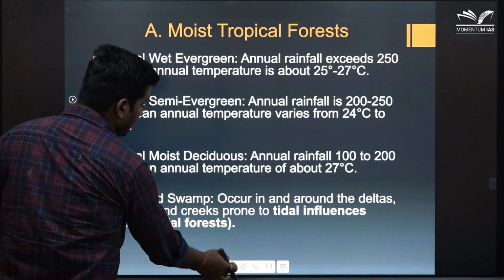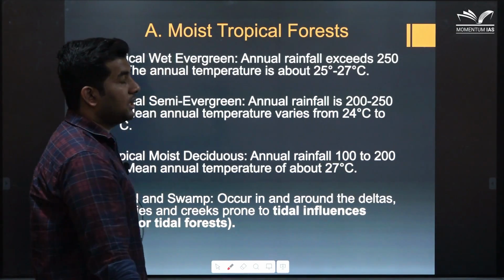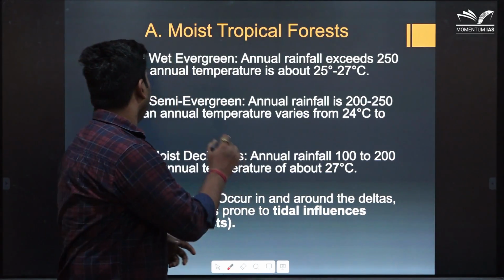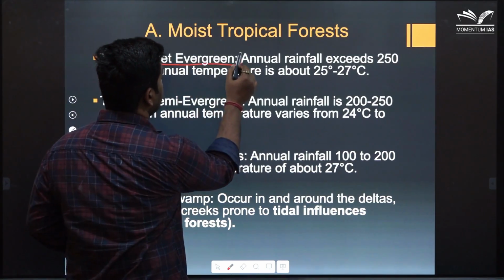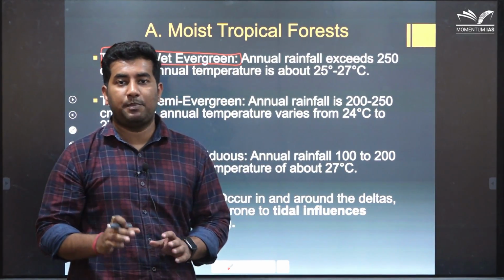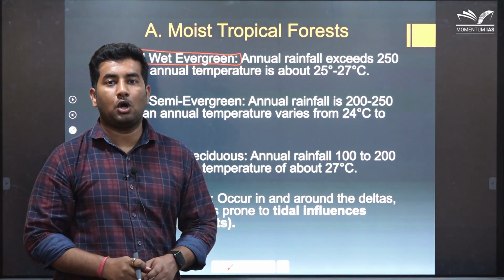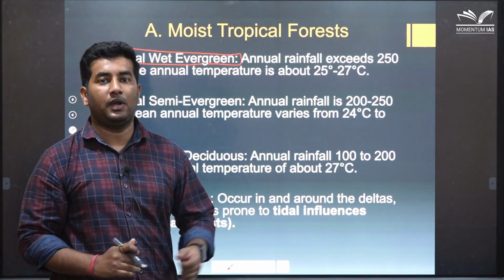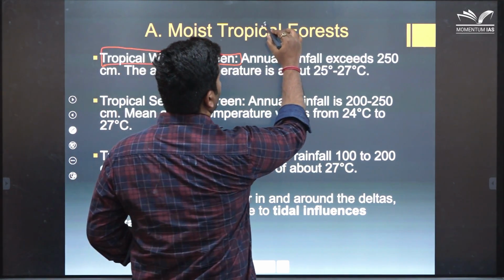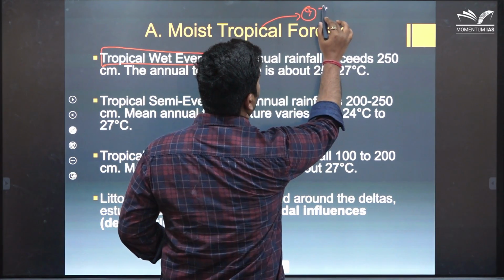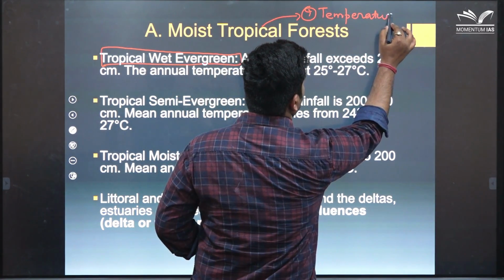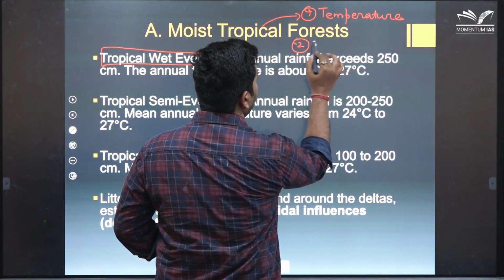Now, let's discuss the type of the vegetation that we have discussed in the earlier slide one by one. Now, the type of the trees that we are going to discuss has plethora of information. But what I am going to do here is use some basic information to help you plot the vegetation on a map of India. So, here our basic focus will be on two factors. One will be temperature and second will be the rainfall.